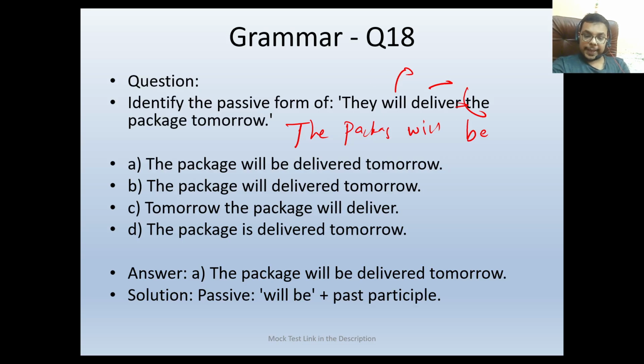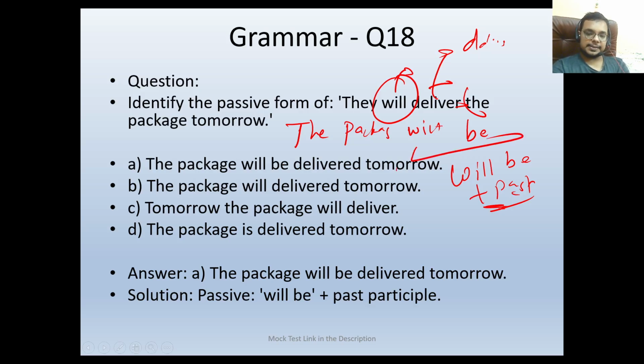So the package, then "will" we are already using, and now we are using the passive voice. So in the passive voice what we'll be using is "be." This is the rule in the passive voice: there will be plus the past participle. So the package will be, then the past. We convert "deliver" into the past, so "delivered." So the package will be delivered tomorrow. This would be our answer.